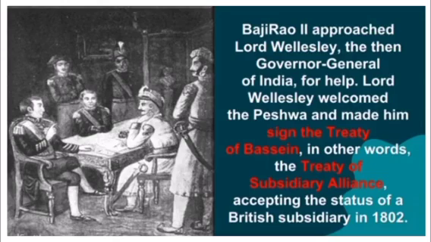So, to take revenge on Holkar, the Peshwa Baji Rao II asked help from the British, and the British in turn asked him to sign the Treaty of Bassein, which is also called the Treaty of Subsidiary Alliance.